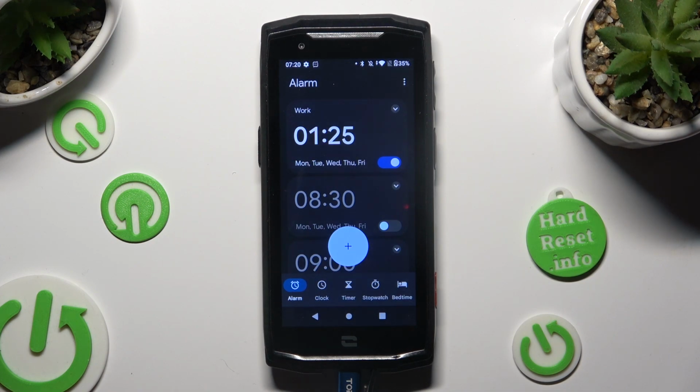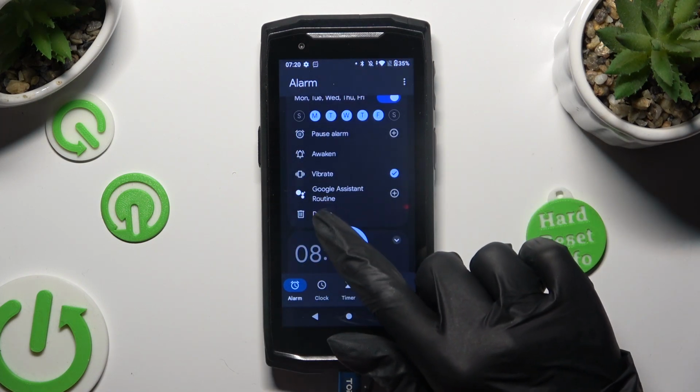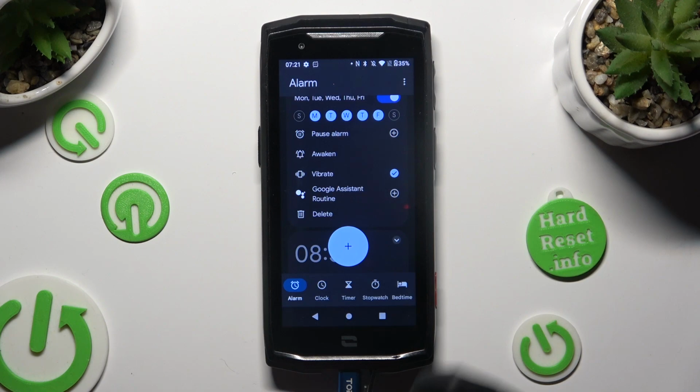If you want to delete it though, click on the top right corner to make alarm options visible again. And then hit this bin at the bottom left one.